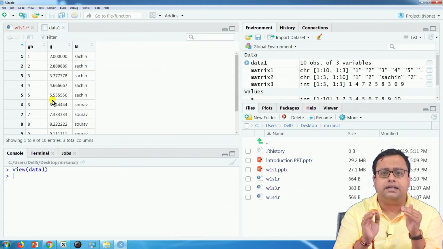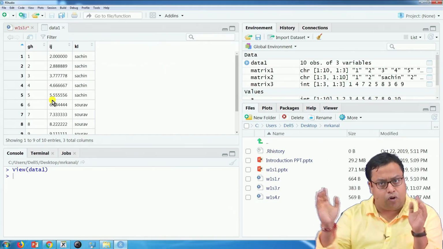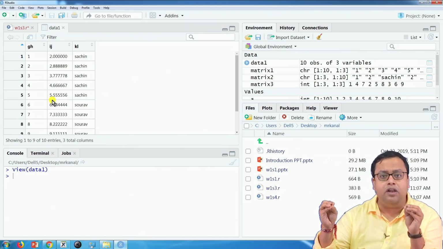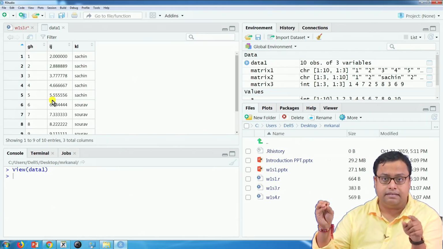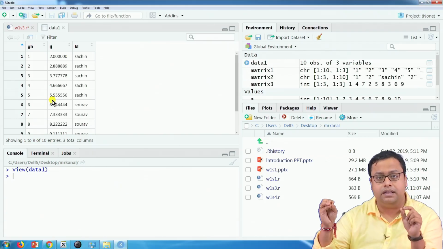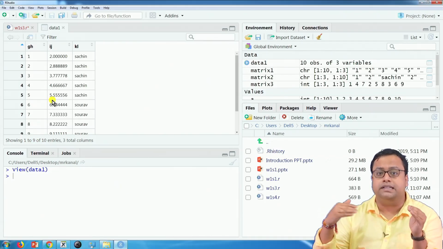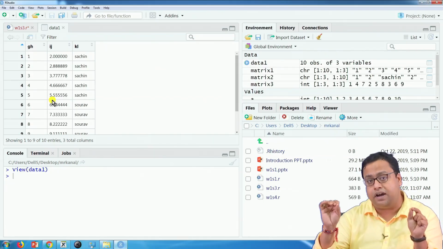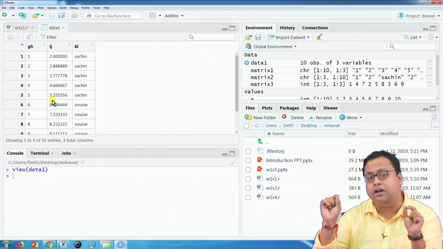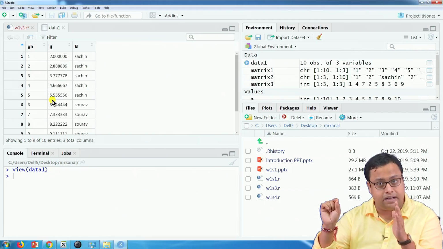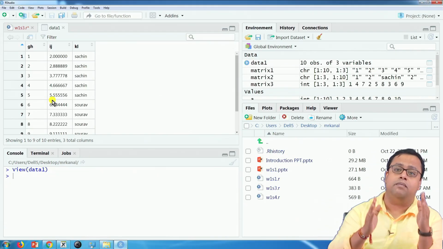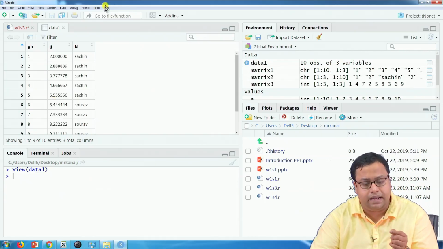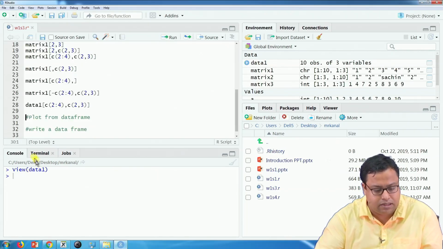So, I want all such rows, the whole rows, to be printed where the value of GH, the first column in my data 1, is between 6 to 10. So, what do I have to do? I have to first find out where the value of GH is between 6 to 10, use that as my row numbers, and for column numbers it has to be everything.